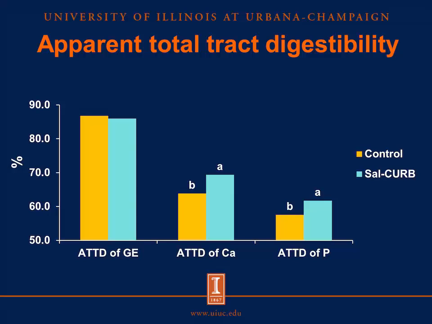and phosphorus. Compared with the control diet, Sal CURB treatment did not affect apparent total tract digestibility of energy, but compared with the control diet, Sal CURB treatment increased the digestibility of calcium and phosphorus. We do not have a good explanation for this result because based on the ruminant data, Sal CURB treatment decreased the digestibility of phosphorus. So more research in the future will be needed to figure out the findings from these experiments.